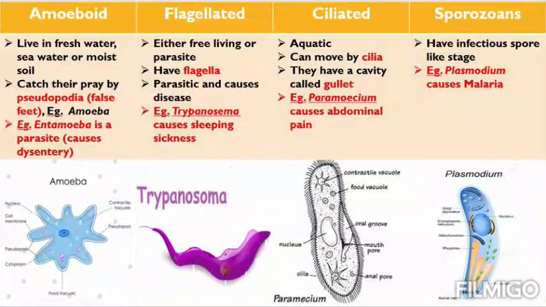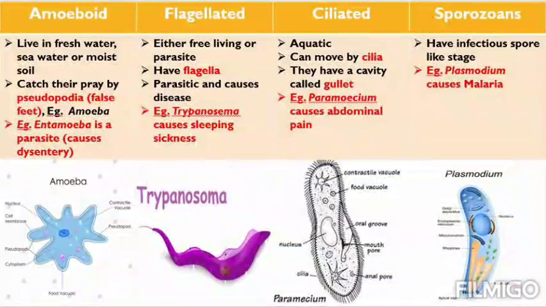It lives in fresh water, sea water, or moist soil. In any water medium it can live. It can catch its prey by pseudopodia. See, one new term is there. Pseudopodia means false feet. See, in the diagram, amoeba has this pseudopodia, this outgrowth. You can see it's written pseudopodia, the outgrowths that are coming outside, the branch-like structure.